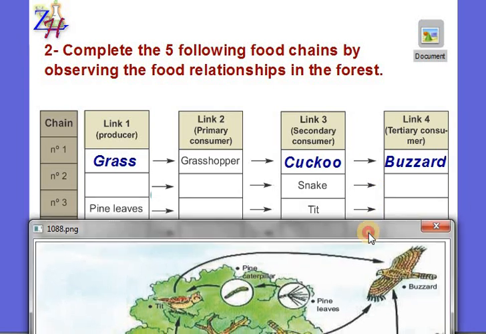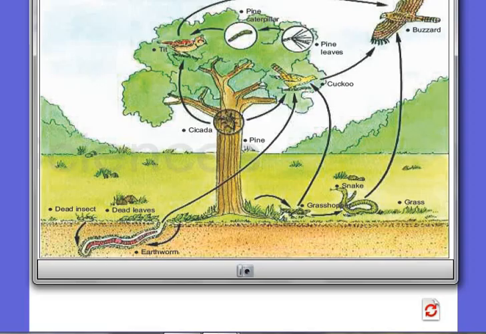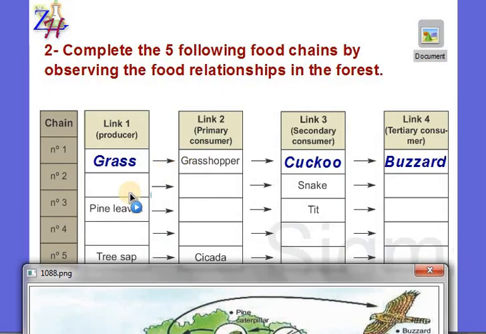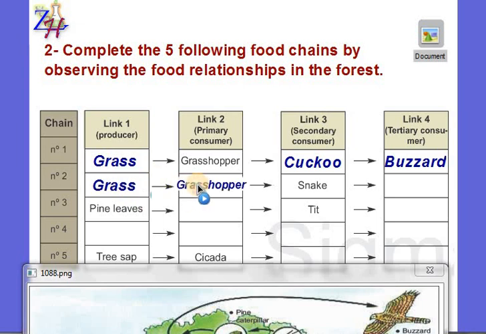Let's search for the other chain. One of its links is the snake. Let's see, where's the snake? Here is the snake. What does the snake eat? It eats a grasshopper. And in turn, the grasshopper also, as we said before, it eats grass. So here, the first link is grass. The second link is grasshopper. The grasshopper is eaten by the snake.